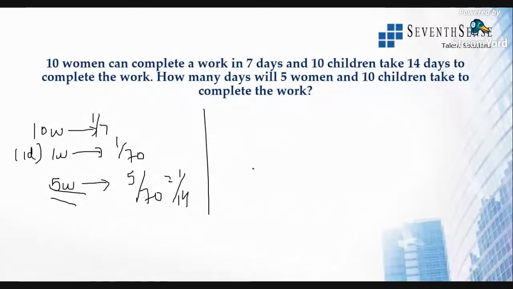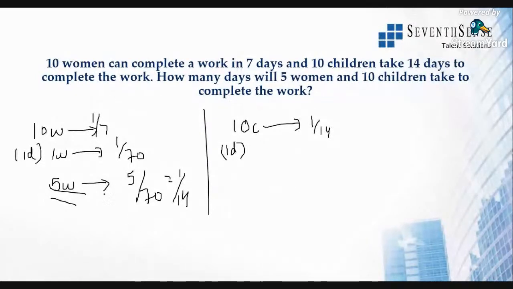Now they're telling 10 children. Directly we get to know 10 children's complete work, right? So 10 children complete the work in 14 days. So 1 day's work. Always remember, you should always take 1 day's work here. So in 1 day they will finish 1 by 14th of the work.